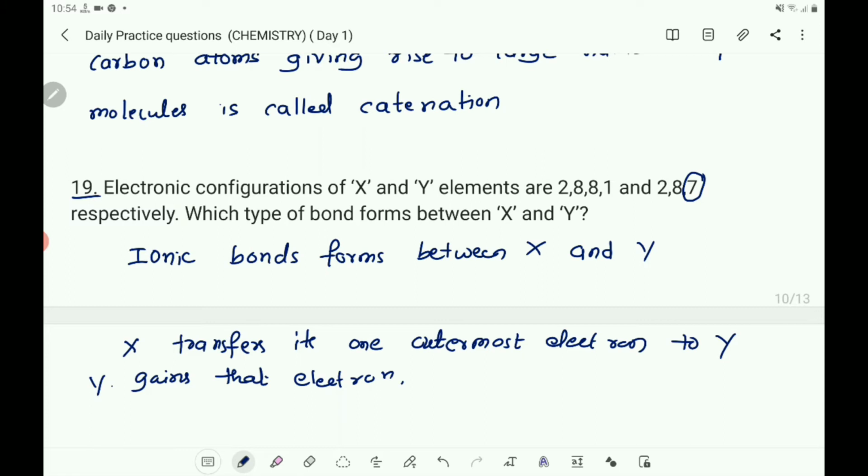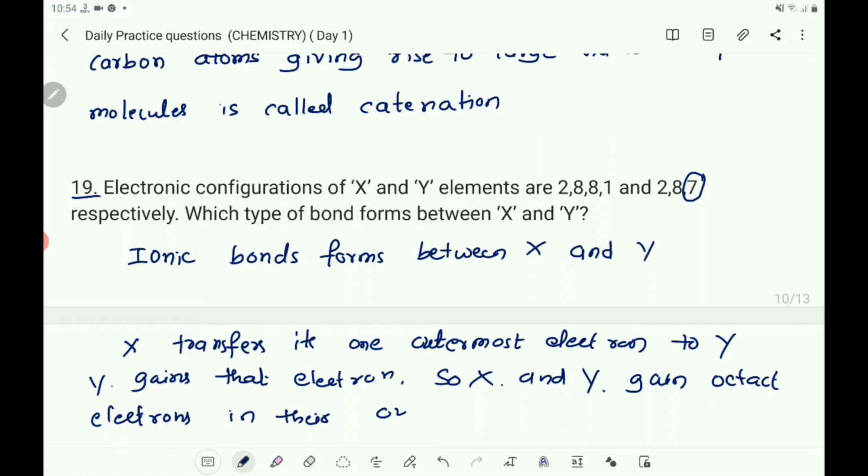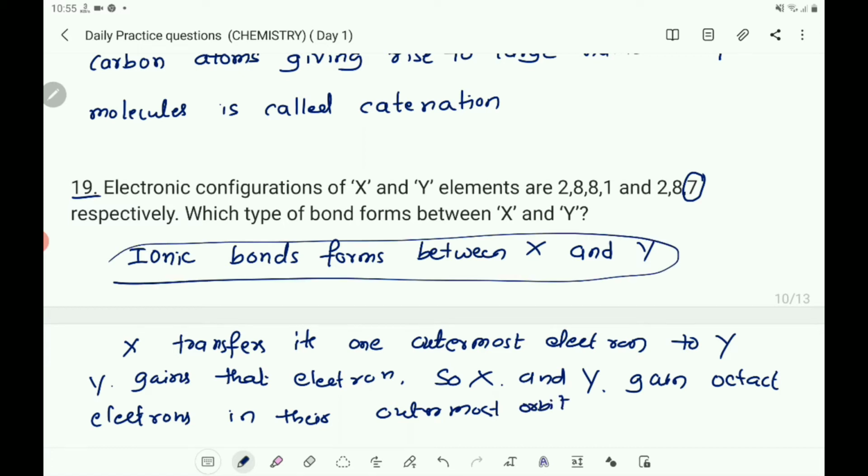So X and Y contain octet electrons in their outermost orbit. So this much is enough. You write: ionic bond forms between X and Y.